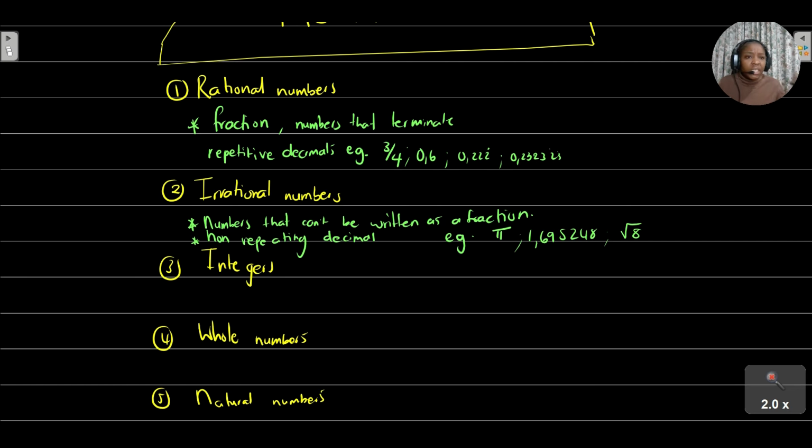It's completely different: 2.828427. None of them are repeating, none of them are recurring. Therefore that makes it an irrational number.